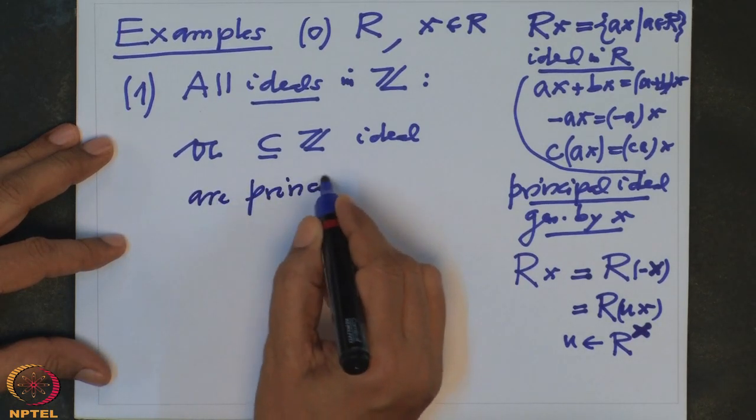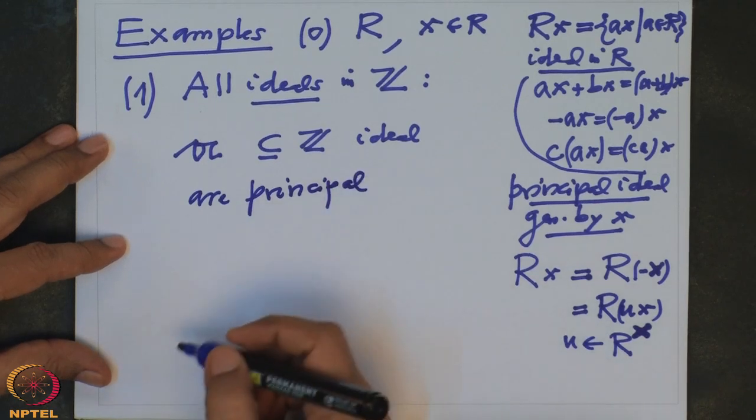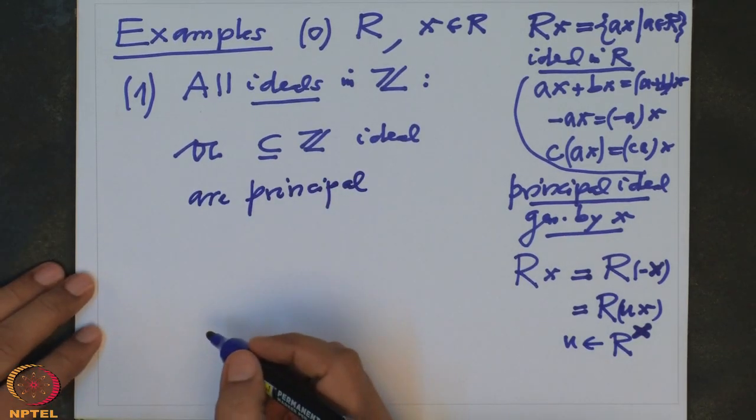So we have a good knowledge of ideals in the ring Z. And how do you check this? The important tool to check this is what we have mentioned earlier, the division with remainder.